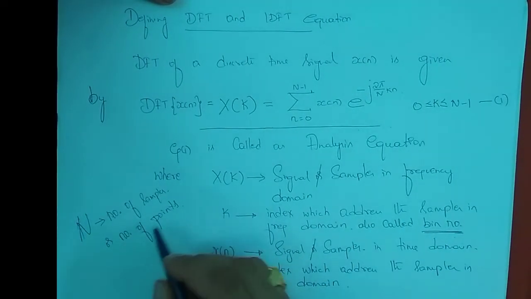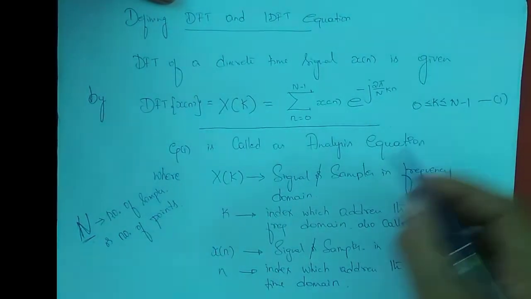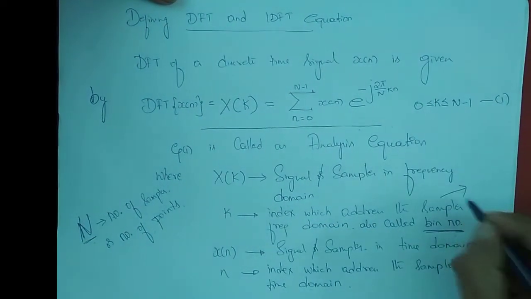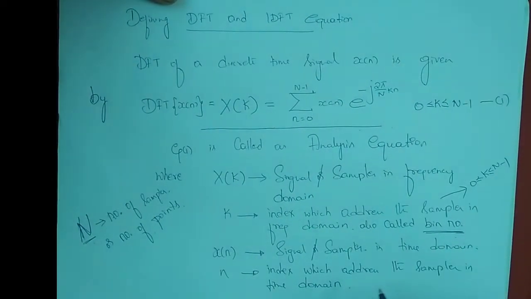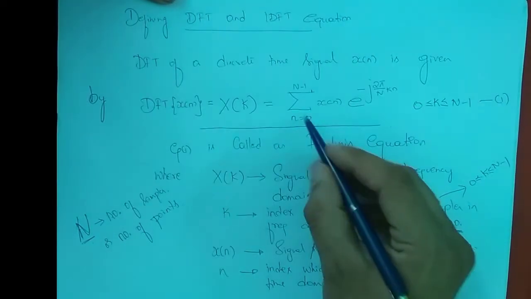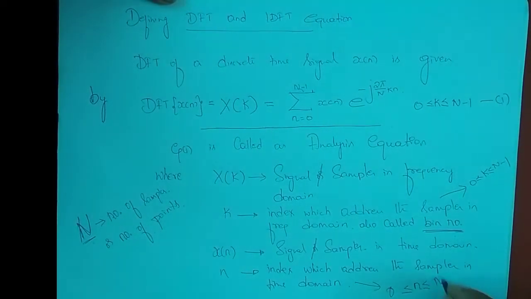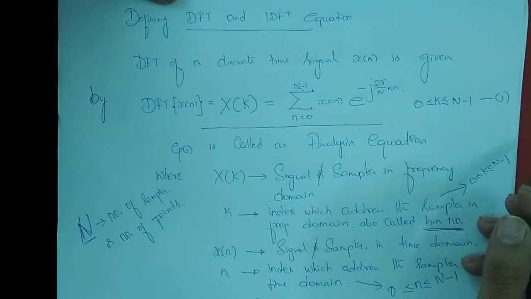So this number of points is given by capital N. Fine. So k is an integer, varying from 0 to N minus 1. And n is also an integer, varying from 0 to N minus 1. Okay, so this is about the DFT equation.